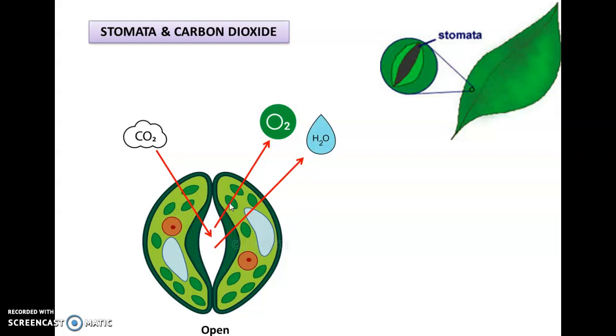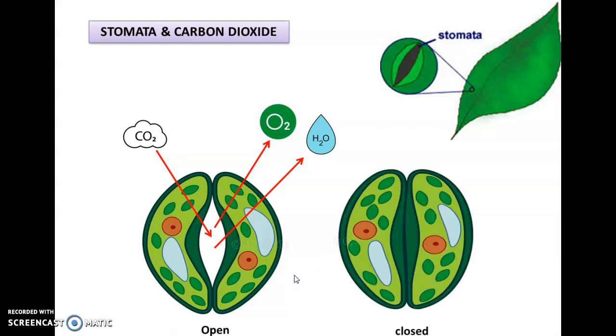Each pore of a stomata is guarded by a pair of guard cells that regulate the opening and closing of stomata. Stomata remain open during the daytime and close when it is dark to prevent the loss of water.